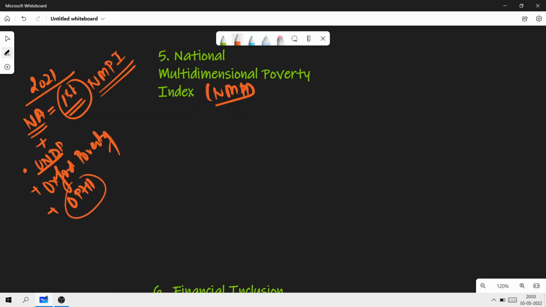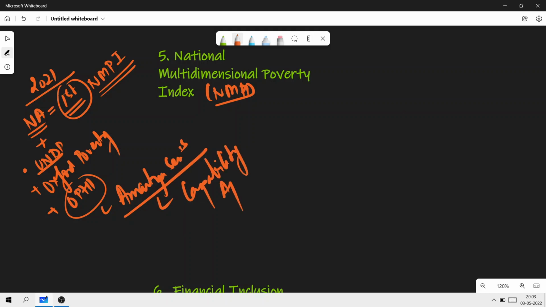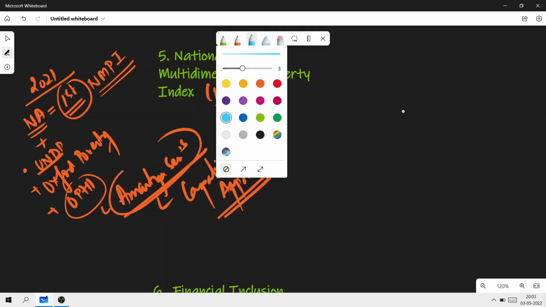Then what is OPHI? OPHI is basically Oxford Poverty and Human Development Initiative, right? OPHI's work is grounded in who? Amartya Sen. Amartya Sen's capability approach. This is a very famous approach. I'm sure you must have read this. Please do remember the name of the person responsible. That is Amartya Sen. Okay.